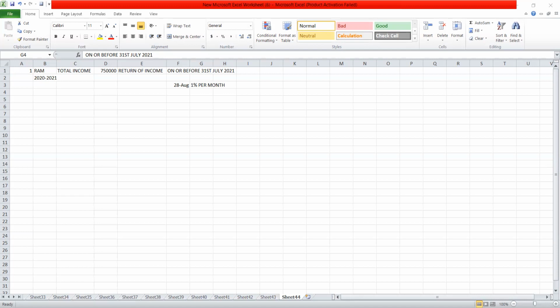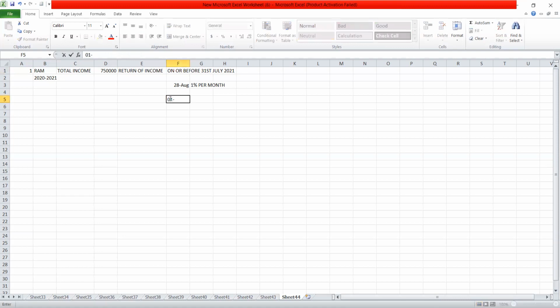It is payable by the assessee from the date immediately following the due date. When an assessee is required to furnish the return on or before the due date of 31st July and fails to furnish it, interest will be applicable at 1% per month, charged from the date immediately following the due date. The due date is 31st July.